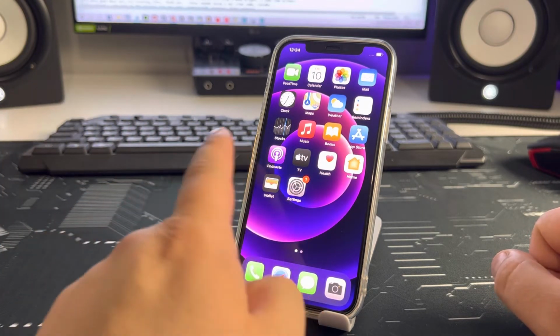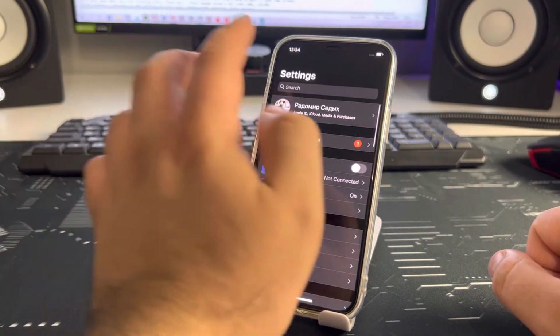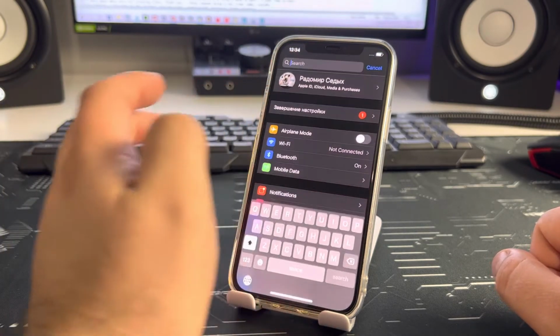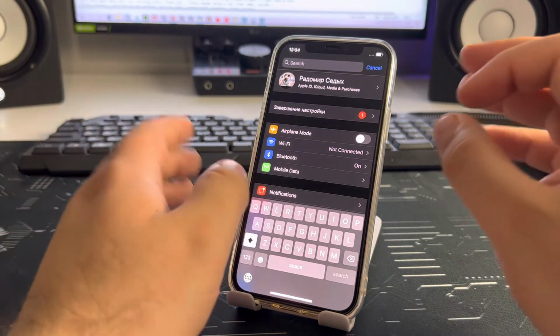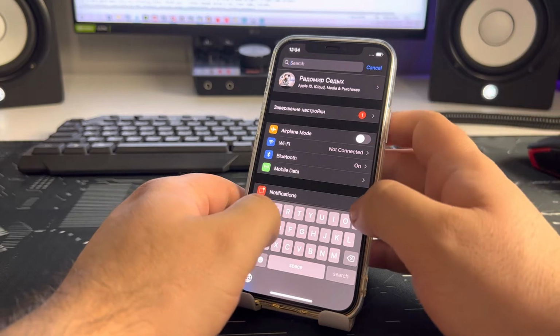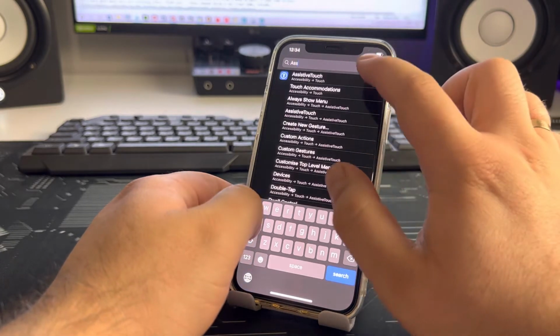Step one. We press Settings and press search and type the text Assistive Touch. Assistive Touch.